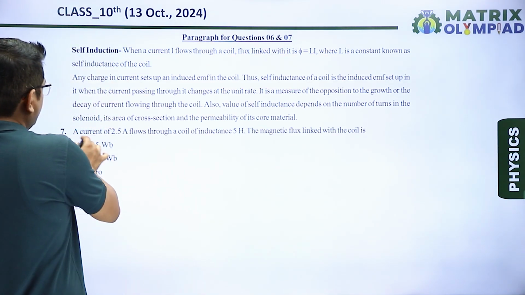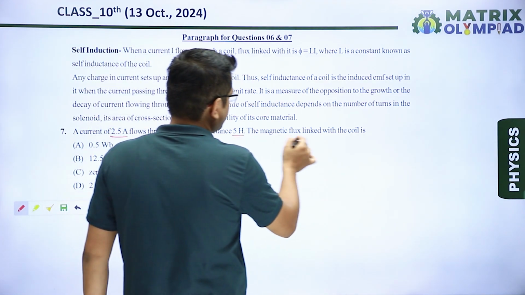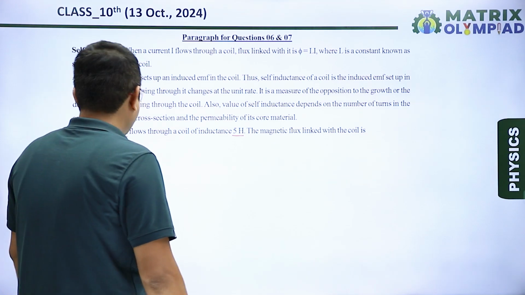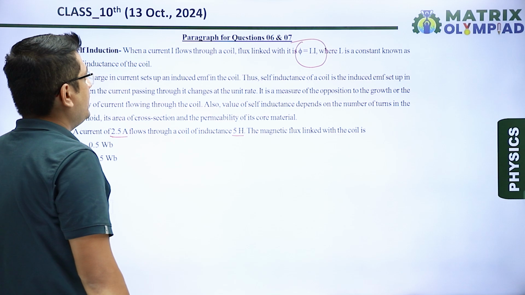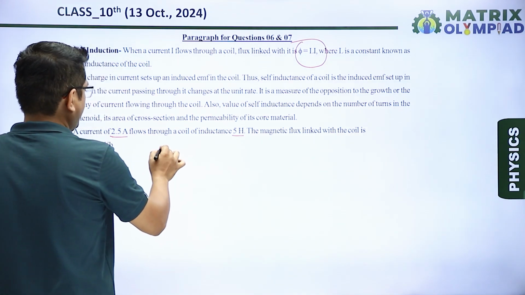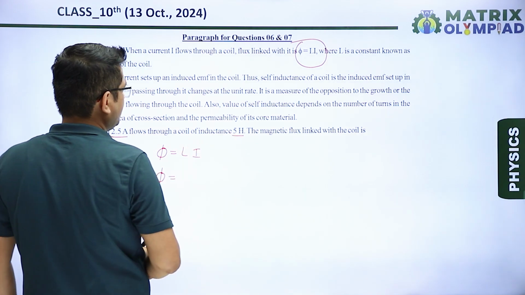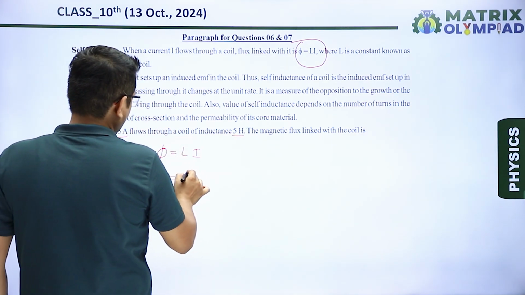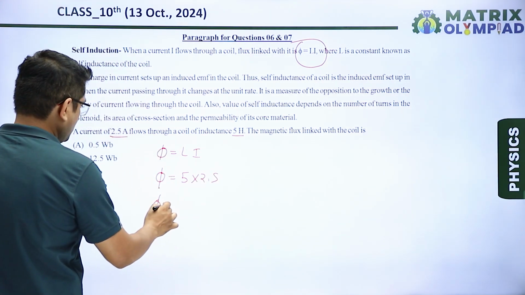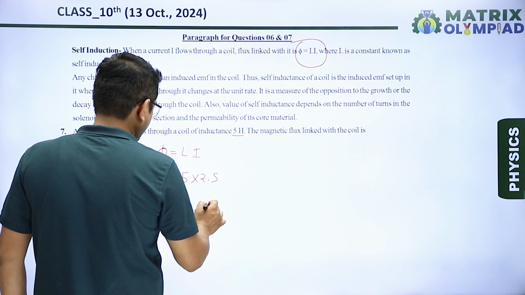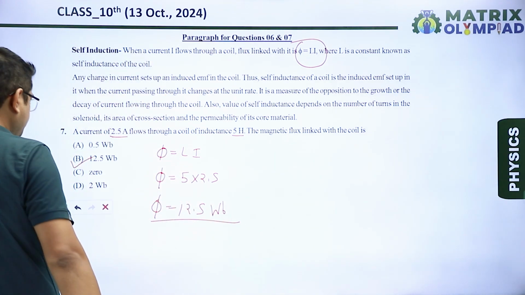Question number 7. A current of 2.5 ampere flows through a coil of inductance 5 Henry. The magnetic flux linked with the coil is... As in this paragraph, the formula of flux is given by phi equal to Li. Very simply, we know the value of L, self inductance, is 5, multiplied by the current given, 2.5. On solving this, we will get 12.5. The unit of flux is Weber. Okay, so the correct answer is option B.